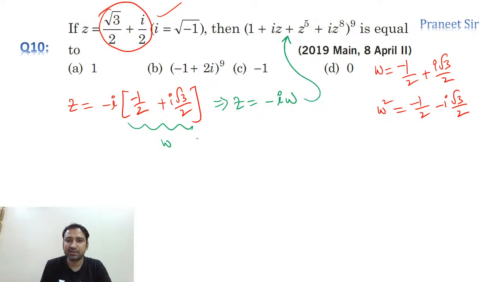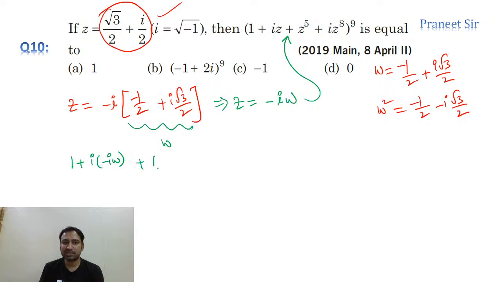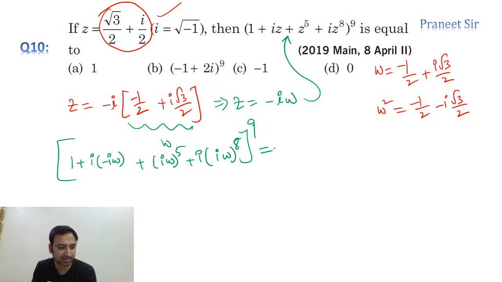If you substitute this value here, what do we get, guys? We get 1 plus I into minus I omega, plus I omega whole power 5, plus I into I omega whole power 8, and whole power 9. Finally, this is what we should calculate. So now let's simplify this. So what is the answer? Sanidhya says minus 1, and black blood is saying option A. Any other possibilities, guys? Anyone else want to give the correct answer?